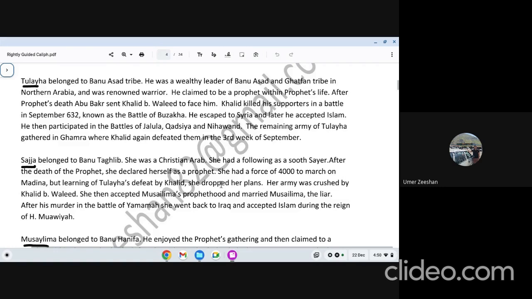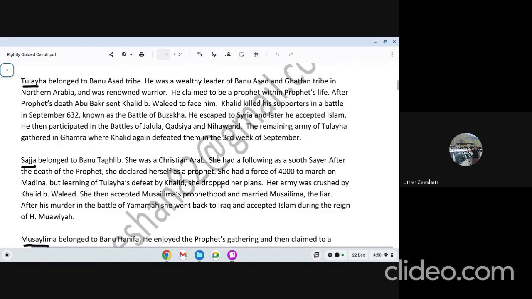According to the books, she accepted Islam. This is between Allah and that person, but the movement was controlled. Things got settled. This is what you need to work on. Who is that false prophet? How did that false prophet gain support, how did he become a threat? Did Hazrat Abu Bakr ignore that false prophet, or did he take timely action? You need to talk about it. And was Abu Bakr successful or not? You will talk about that one.